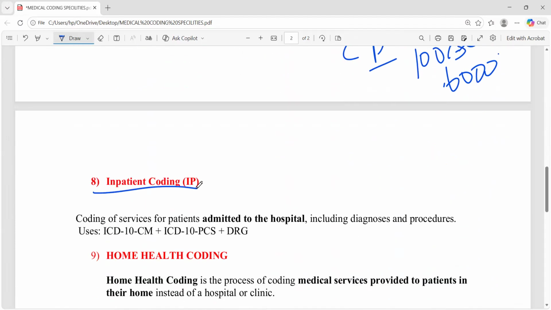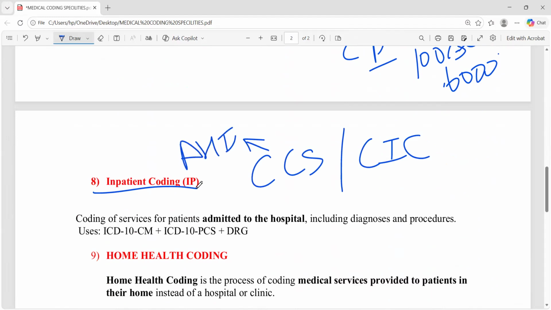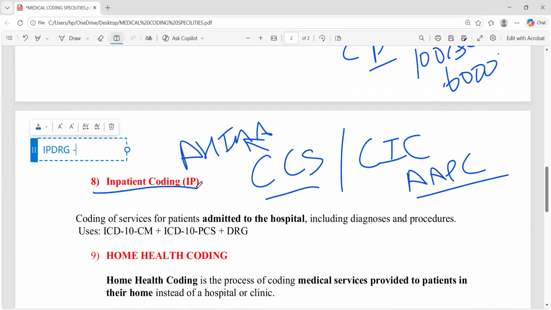Then after the surgery department, we have inpatient coding. There is a need for certifications like CCS or CIC. CCS is a certification offered by AHIMA, a government agency in America. CIC, Certified Inpatient Coder, is offered by AAPC, a private institution. Certified Coding Specialist is offered by AHIMA. Inpatient coding, we call it IPDRG, inpatient diagnosis related group.